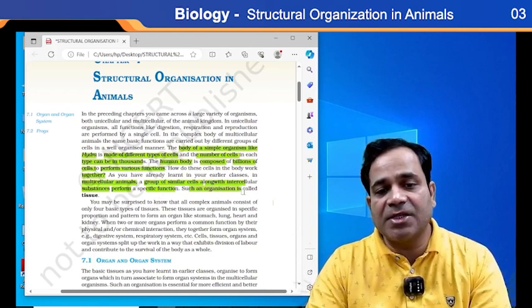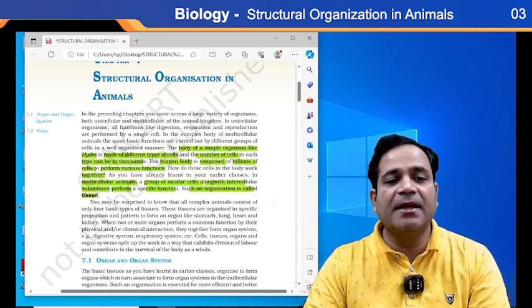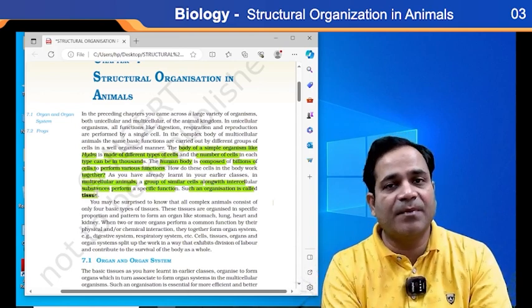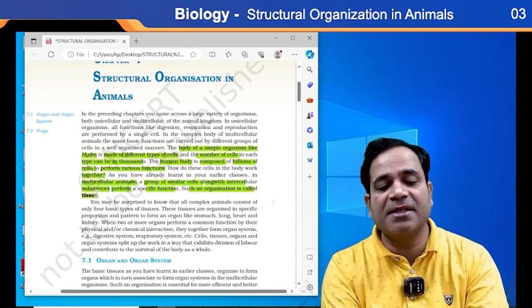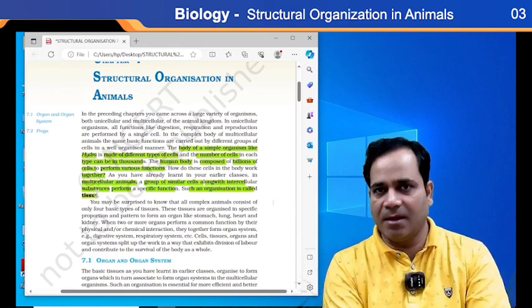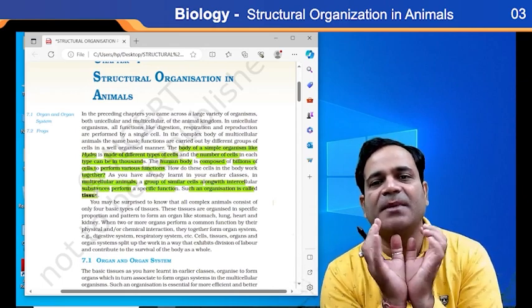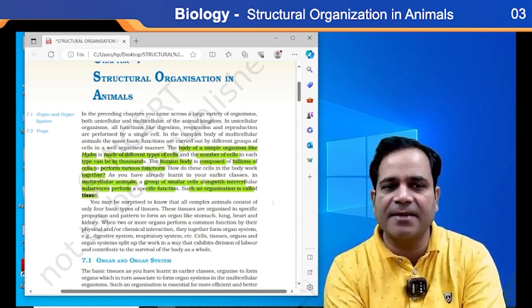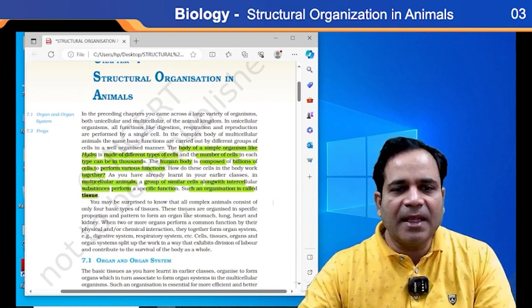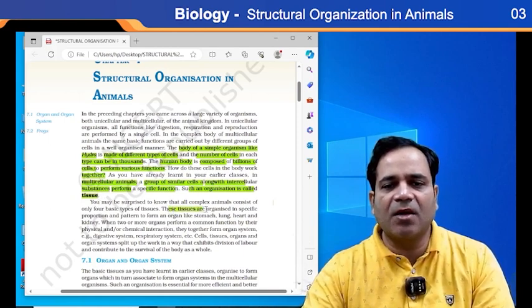Such an organization is called tissue. In the previous mind map I also told you that tissue is just a group of cells performing a specific function, then it is known as tissue. Right?